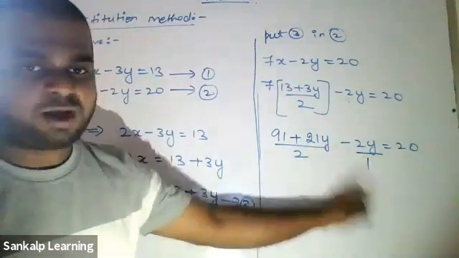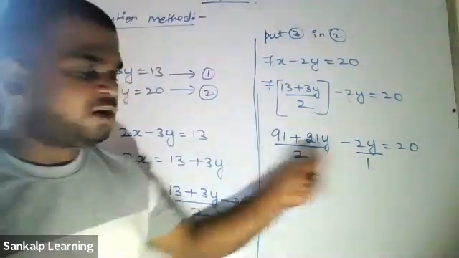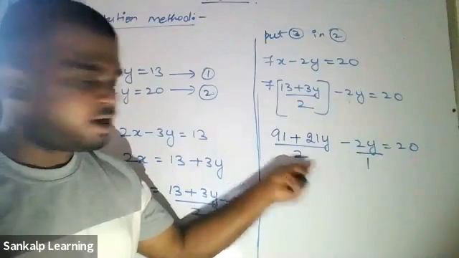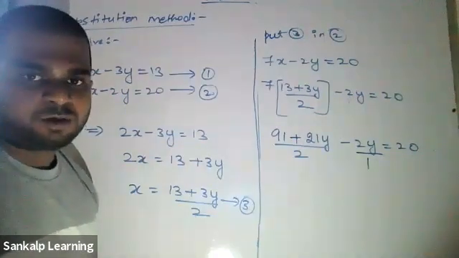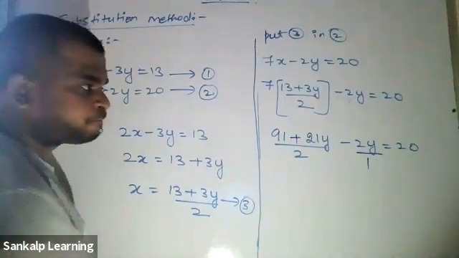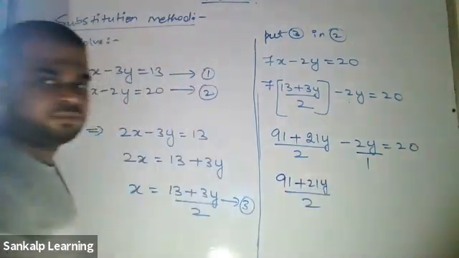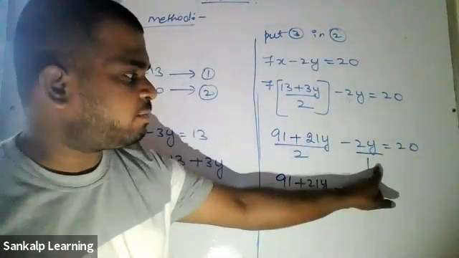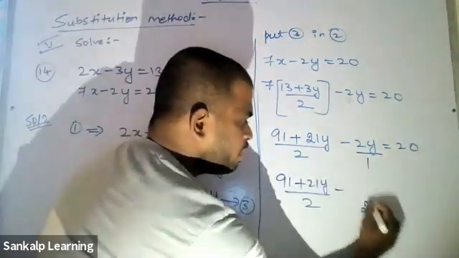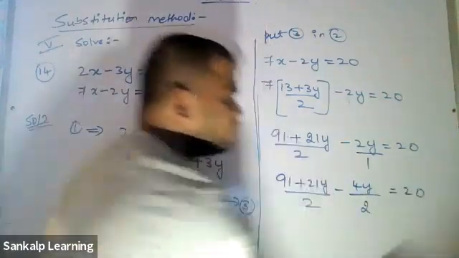What is the LCM of 2 and 1? 2. So whatever LCM you get, the denominator should become that. Our LCM is 2, so this denominator should become 2. Here it is already 2. But if you want to make this 2, what should you do? How will you make it 2? Multiply. Multiply 1 by 2, and 2 into 1 is 2. You should also multiply the numerator: 2 into 2 is 4. Is it clear for everyone?